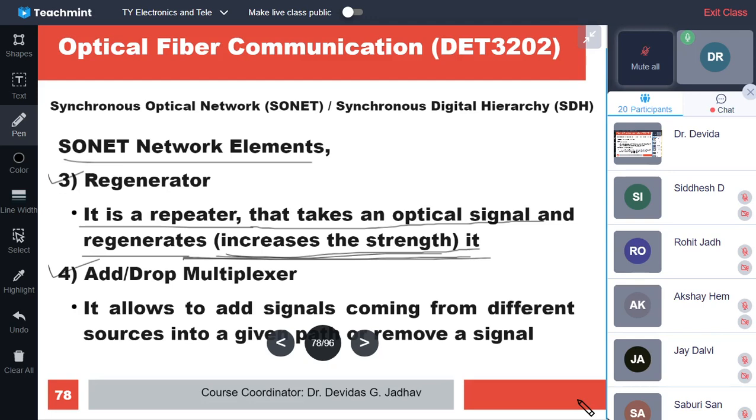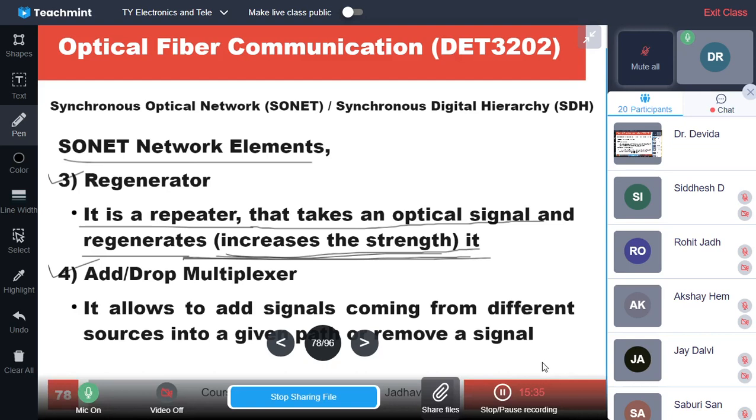Or the repeater stations may have amplification. Whatever the signal is there, it is strengthened by amplification. So regeneration is a repeater that takes the optical signal and regenerates it, or increases the strength of it.